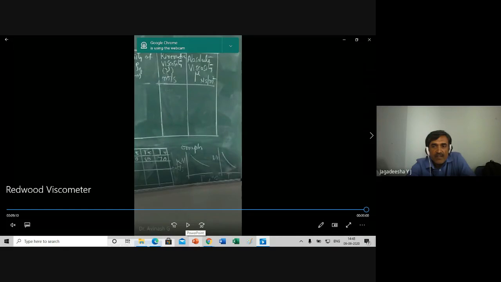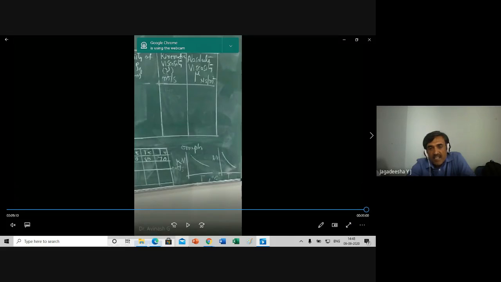Nature of graphs you are seeing: kinematic viscosity versus temperature, absolute viscosity versus the temperature. If you see from the graph, x-axis temperature is there, y-axis in both the graph viscosity is there. It may be kinematic viscosity or absolute viscosity. When the temperature is increased along the x-axis, the viscosity is decreasing.